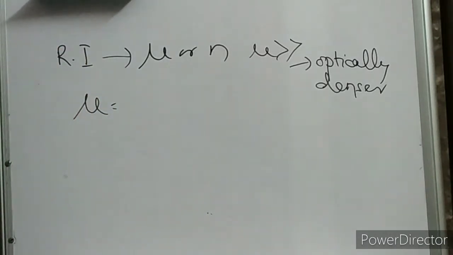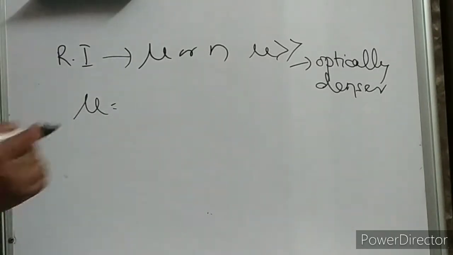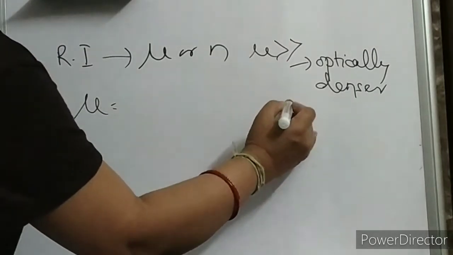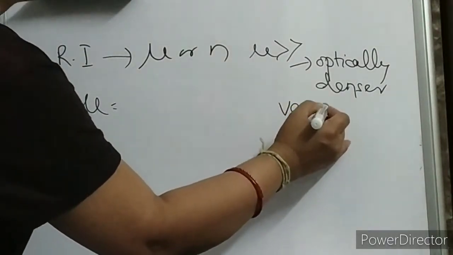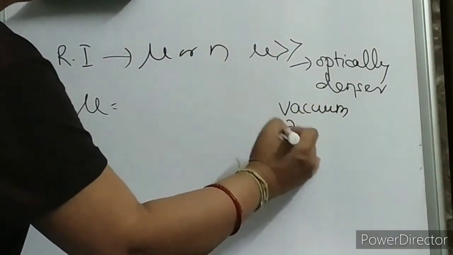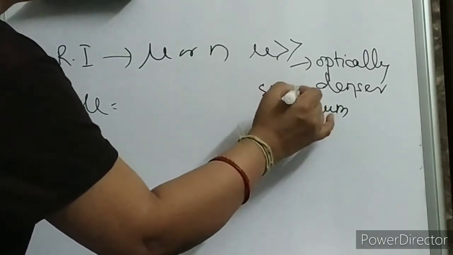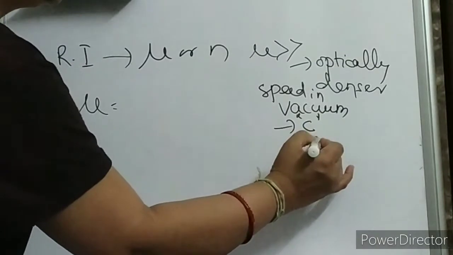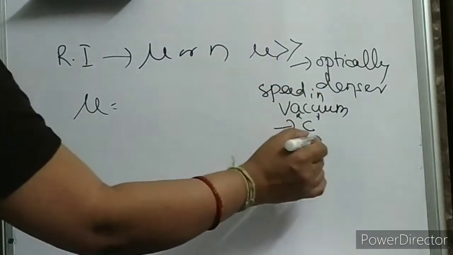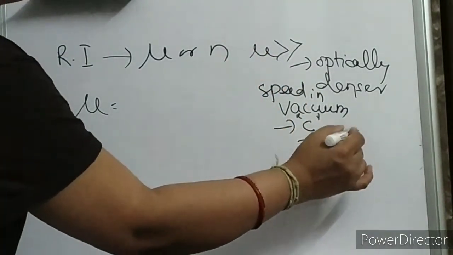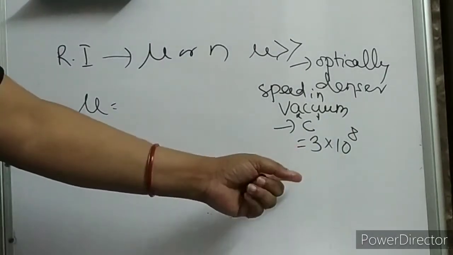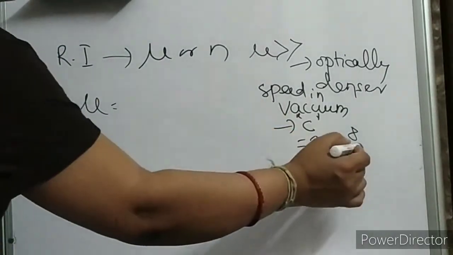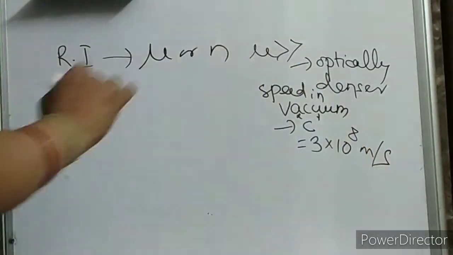What does it mean? Tell me first, what is the speed of light in vacuum? The speed of light in vacuum is denoted as c, and it is a constant, children: 3 into 10 to the power 8. Clear? 3 into 10 to the power 8. What is the unit? Meter per second.